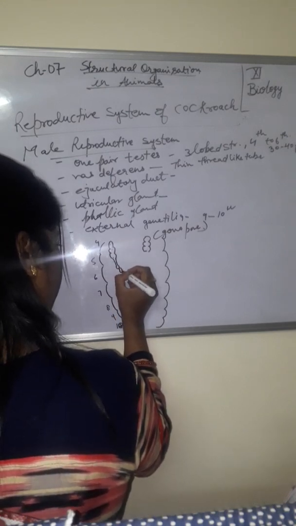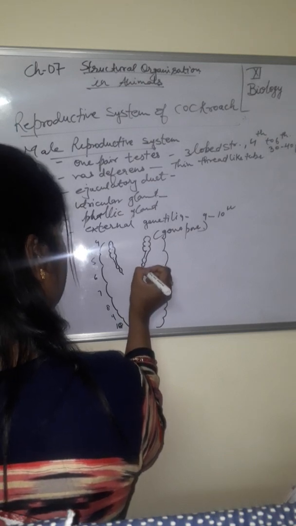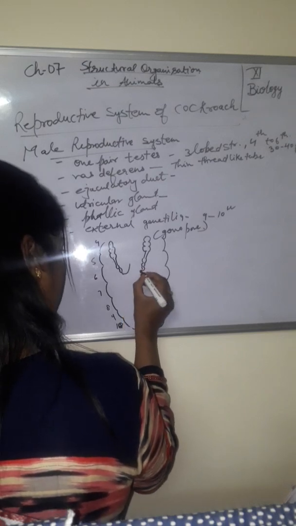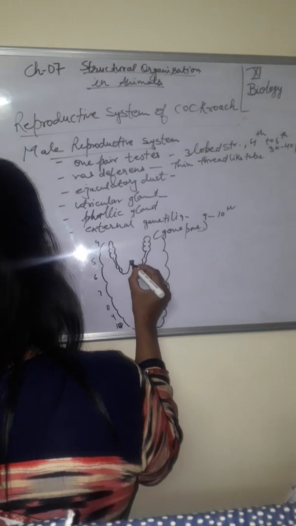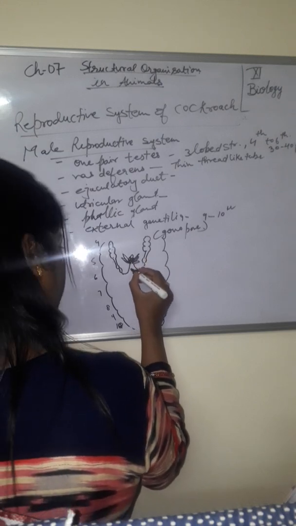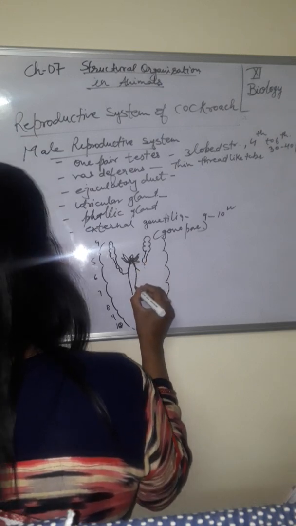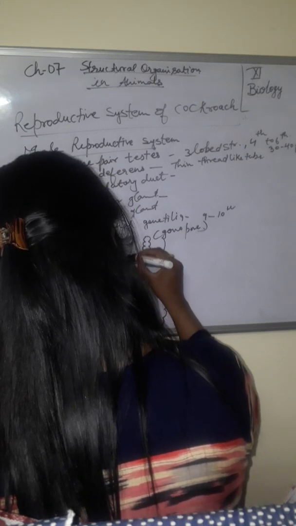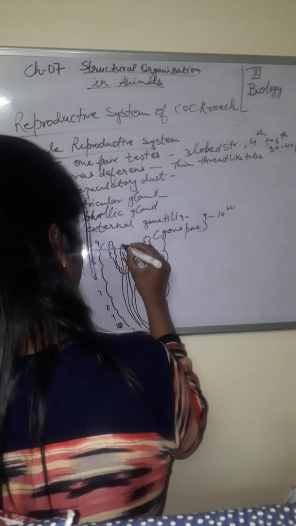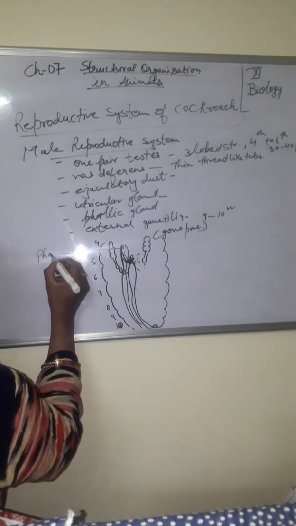Here is the vas deferens, a tube-like structure. Where does it join? It joins at the seminal vesicle, central tubule, peripheral tubule and lateral tubule, and from below that what comes? That is the ejaculatory duct, which will open at the gonopore. And from here the phallic gland, a mushroom-shaped structure, comes out. That is the phallic gland.